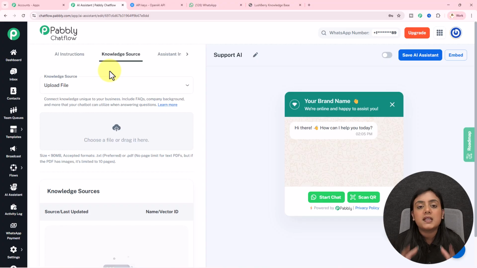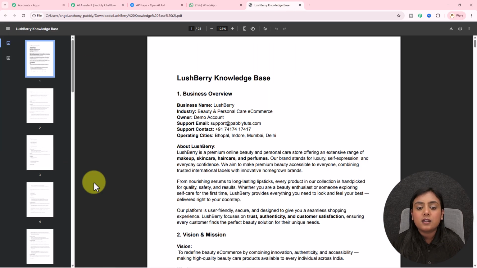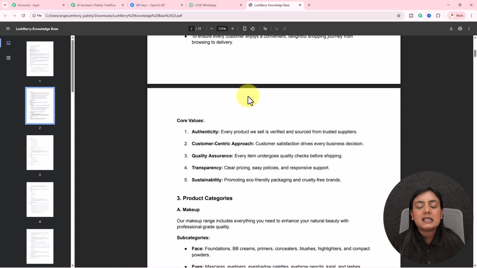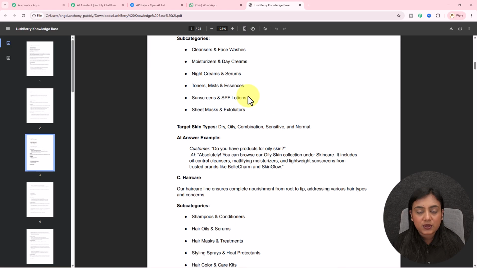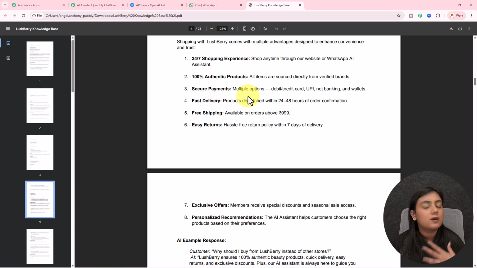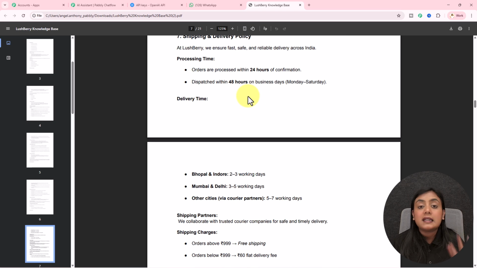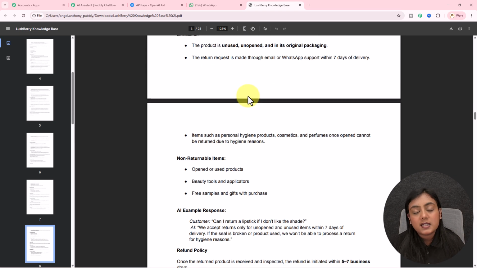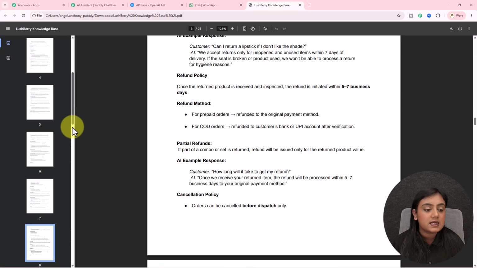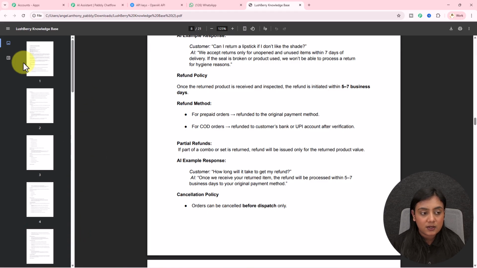So we have to give this support AI a knowledge base that will help this AI to be trained. I have already created a knowledge base for my Lushberry business, where I have explained everything about my business so that this AI will have training of what kind of business I have, what the services are, and what all things we provide, products, everything has been explained in this long knowledge base you will see right here.